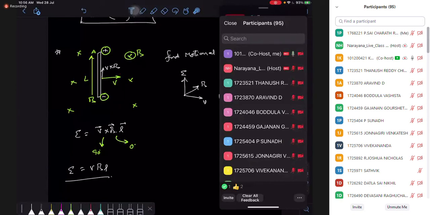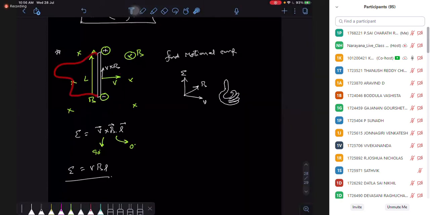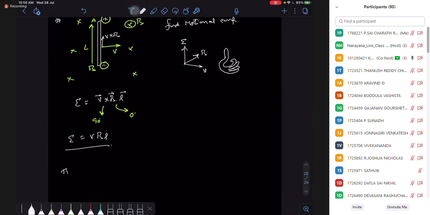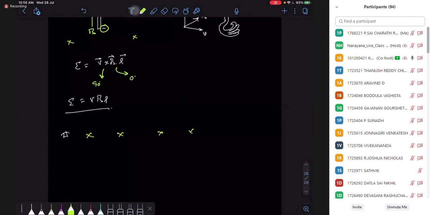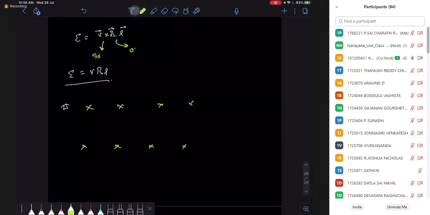Now in this case, does shape matter? If I take the rod in this shape, is it going to matter? If we take this type of shape, is it going to matter? No, shape here does not matter at all. So now take one case with an irregular shape. Let's say I have a rod in this shape.